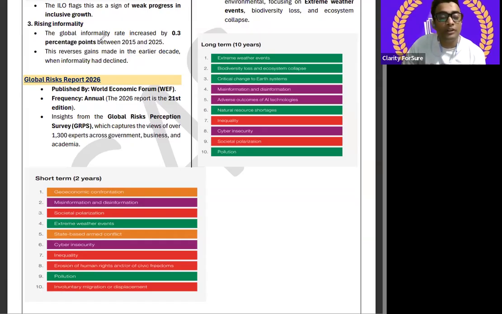The last report for the January month is the Global Risks Report 2026, published by the World Economic Forum, WEF. What is its frequency? Annual. The 2026 report is the 21st edition. It draws insights from the Global Risk Perception Survey, that is GRPS, which captures the view of over 1,300 experts across government, businesses, and academia.